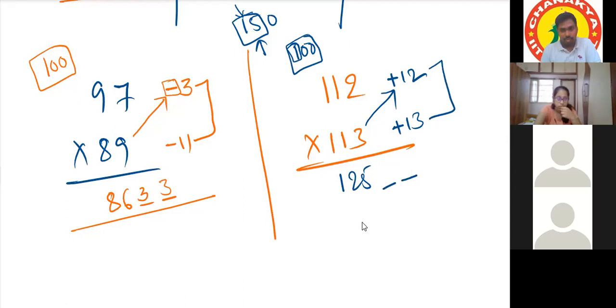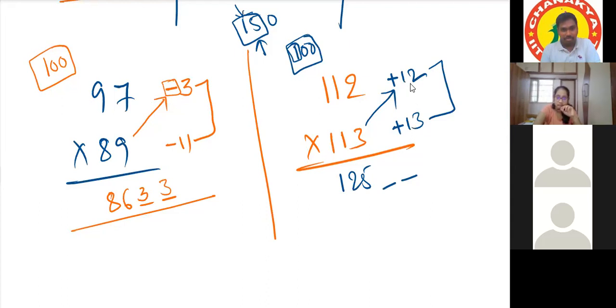12 into 13. 12 into 13 is, one second, sir. 13 ten times plus 13 two times. 156. 156, I guess, sir. No, 13 ten times is 130, so we can take the 13.